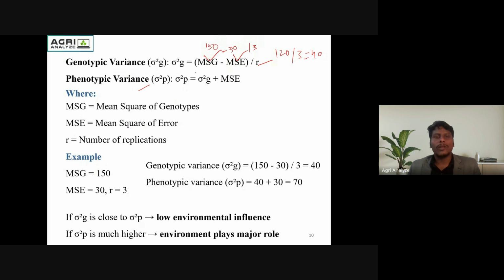And here in this phenotypic formula, the genotypic variance value is 40, plus the MSE value, which is 30. Then the phenotypic variance is 70. Okay, so this is the phenotypic variance. If the genotypic variance is close to the phenotypic variance, it means low environmental influence. If the phenotypic variance is much higher, then the environment plays the major role.